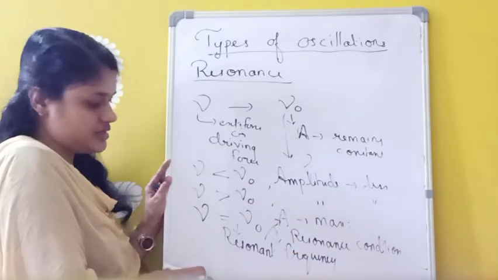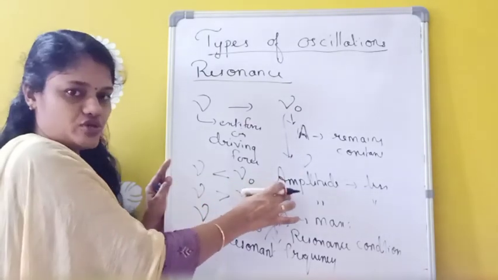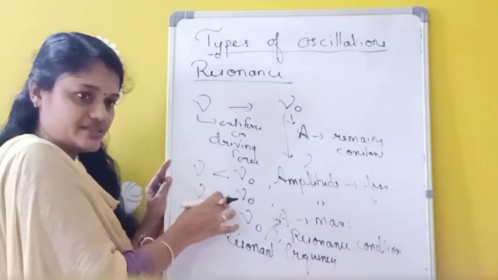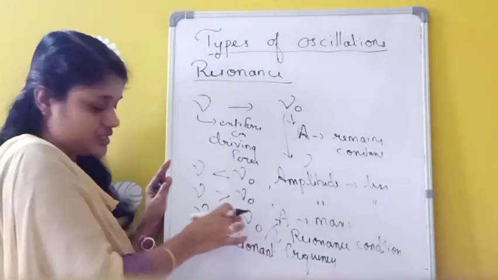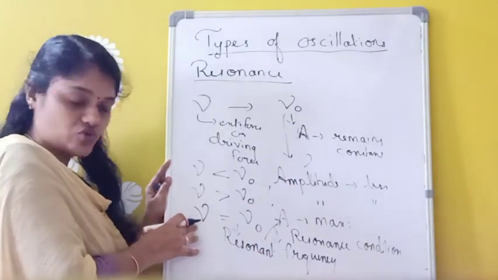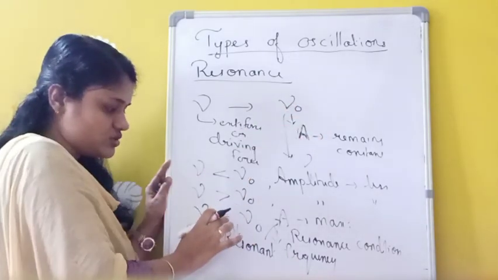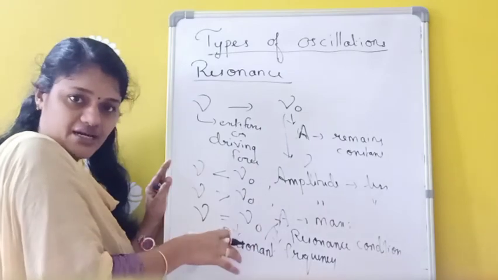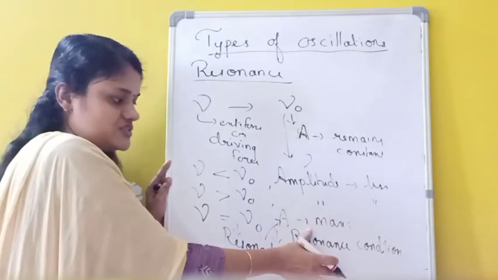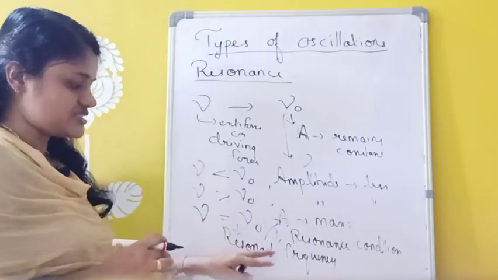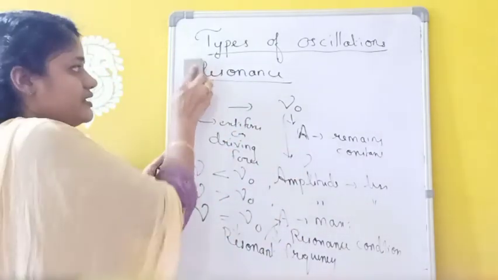Here I told you whenever the external periodic force nu is less than nu zero, the amplitude is less, and whenever nu is greater than nu zero, at that time also the amplitude is less, and whenever nu equals nu zero, that means the frequency of the external periodic force equals the natural frequency of this oscillator, this body will be oscillating with a very high amplitude. That condition is called the resonance condition, and that frequency is called the resonant frequency. Now I am representing this in a graph.